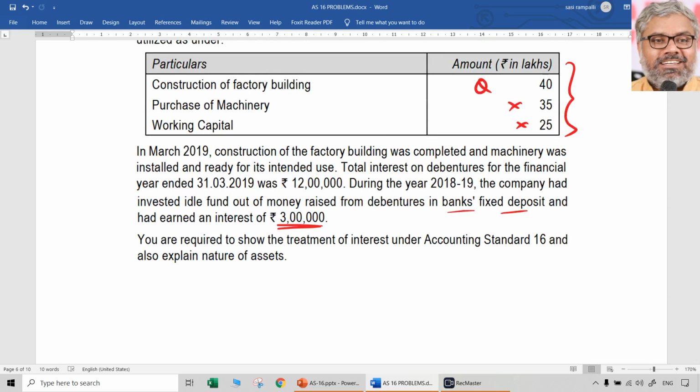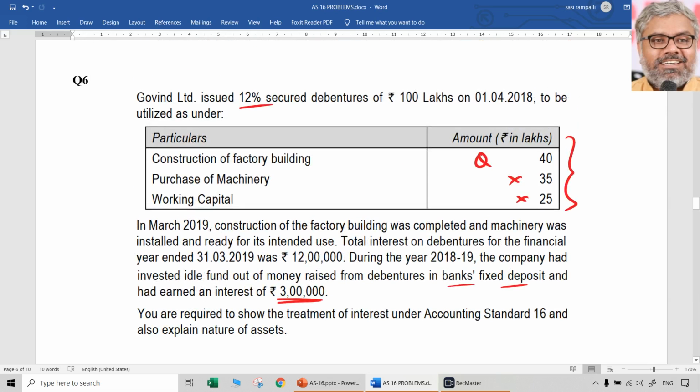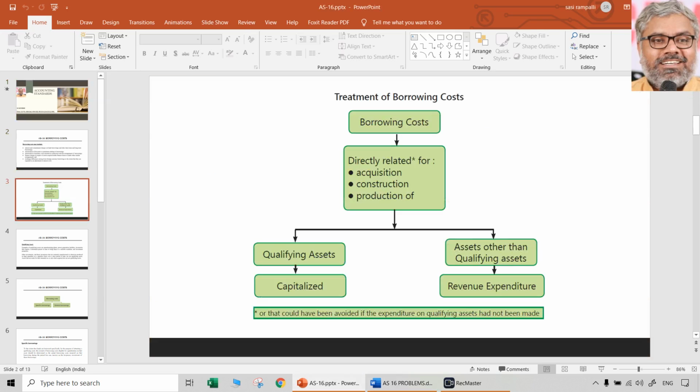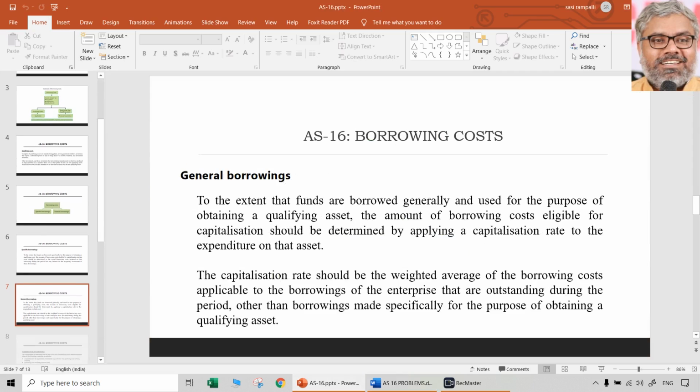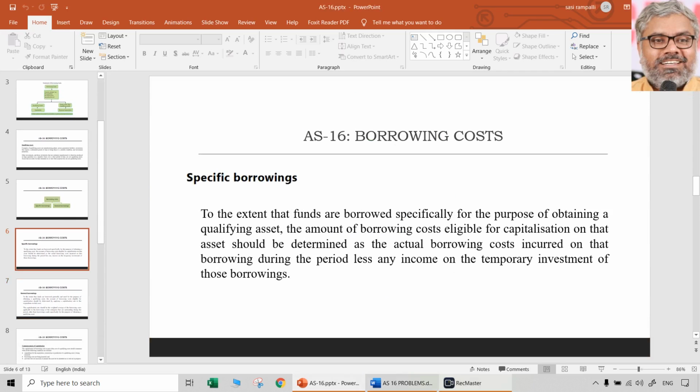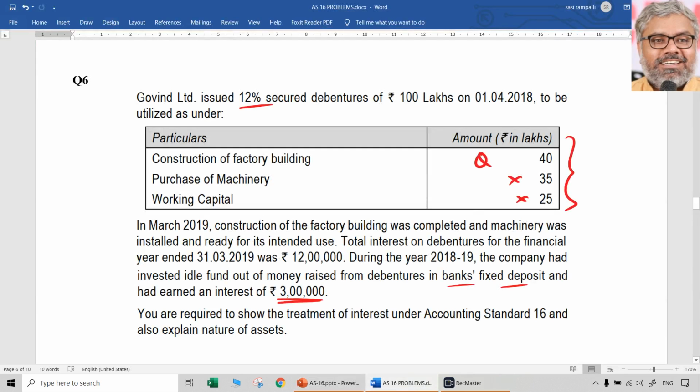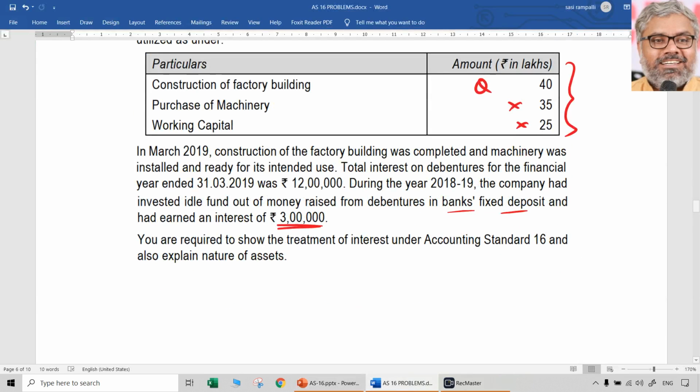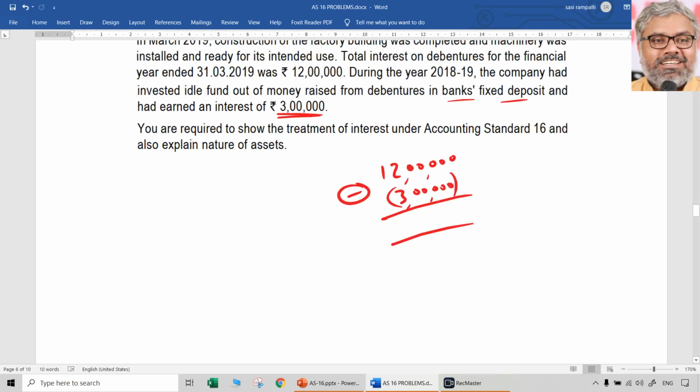So this is where the AS 16 special provision has to be applied for specific loans. What it said, you have to write that entire provision. What was the provision related to specific loans, that you have to particularly write. What is specific borrowing? That has to be written first. Then you have to solve this. What was the provision saying? Whatever the interest is there related to the specific borrowings, from that any interest that is earned by making temporary investments will be deducted. So the real interest is how much here? 9 lakhs only, not 12 lakhs.